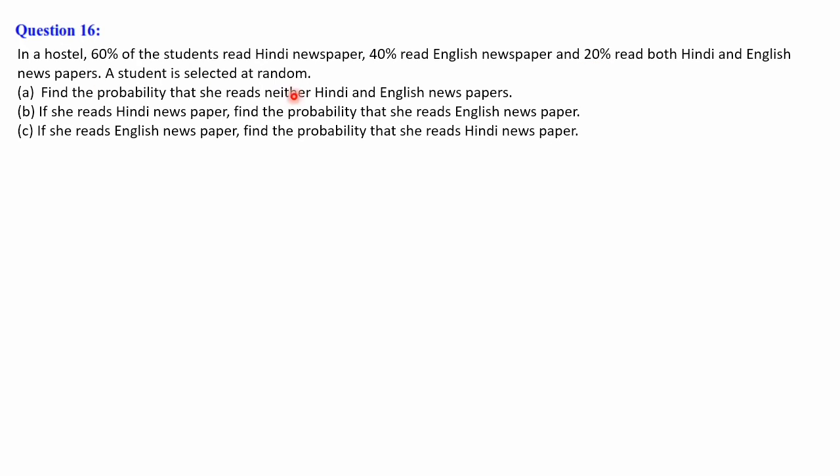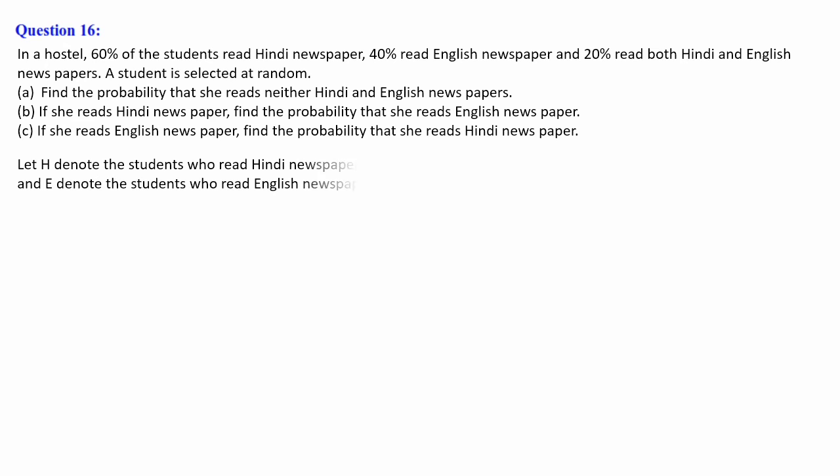If a student is selected at random, in the first question you have to find the probability that she reads neither Hindi nor English newspaper. Neither Hindi in the sense H naught, intersection English, not English in the sense E naught. So H naught intersection E naught we have to calculate.